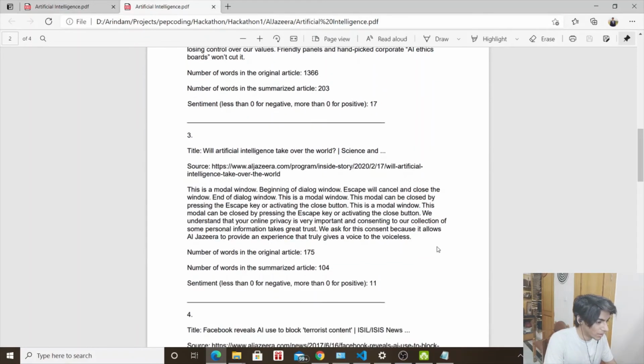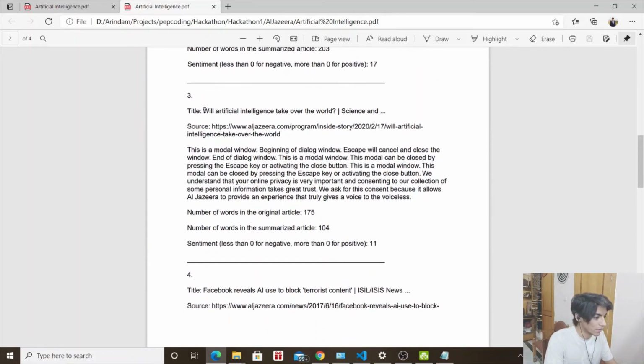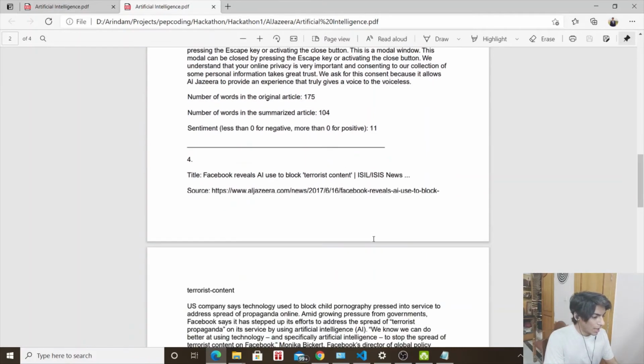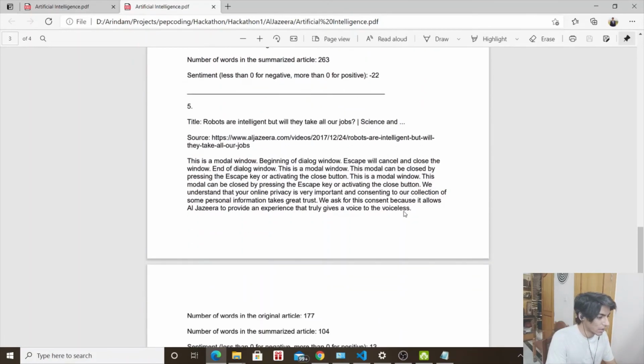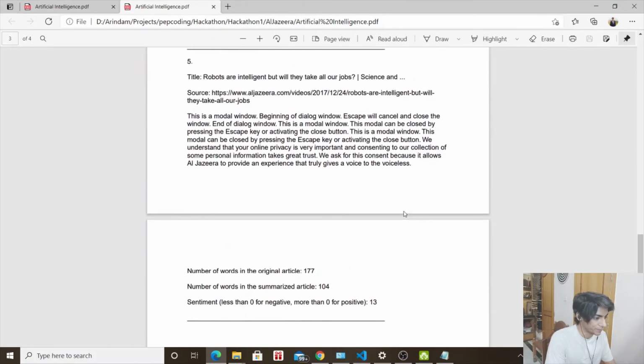Then artificial intelligence. Will artificial intelligence take over the world? Which gives us an output of 11 as our sentiment. And it looks like it was a short article, so there was not a lot of scope for reduction, but we still managed to do 71 words exactly. And that's article 4. Similarly, we have article number 5.